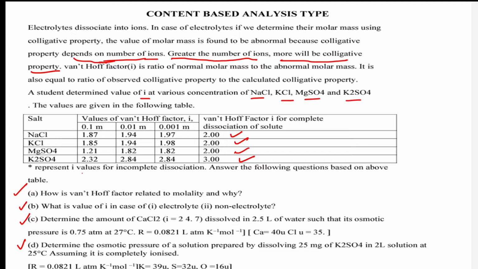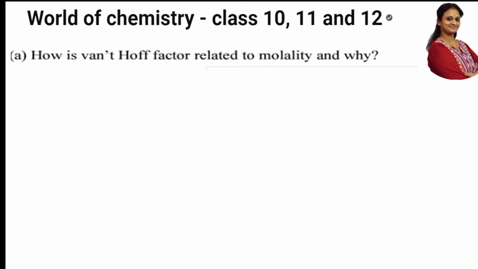They said represent i values for incomplete dissociation. Okay, that's clear. I can use that. Let us see. How is Van't Hoff's factor related to molality and why? That's the question. Is the answer given in the case? It is not given. But we have to understand the concept first, which is given in the NCERT. So Van't Hoff's factor, how is it related to molality? I've taken the question again.